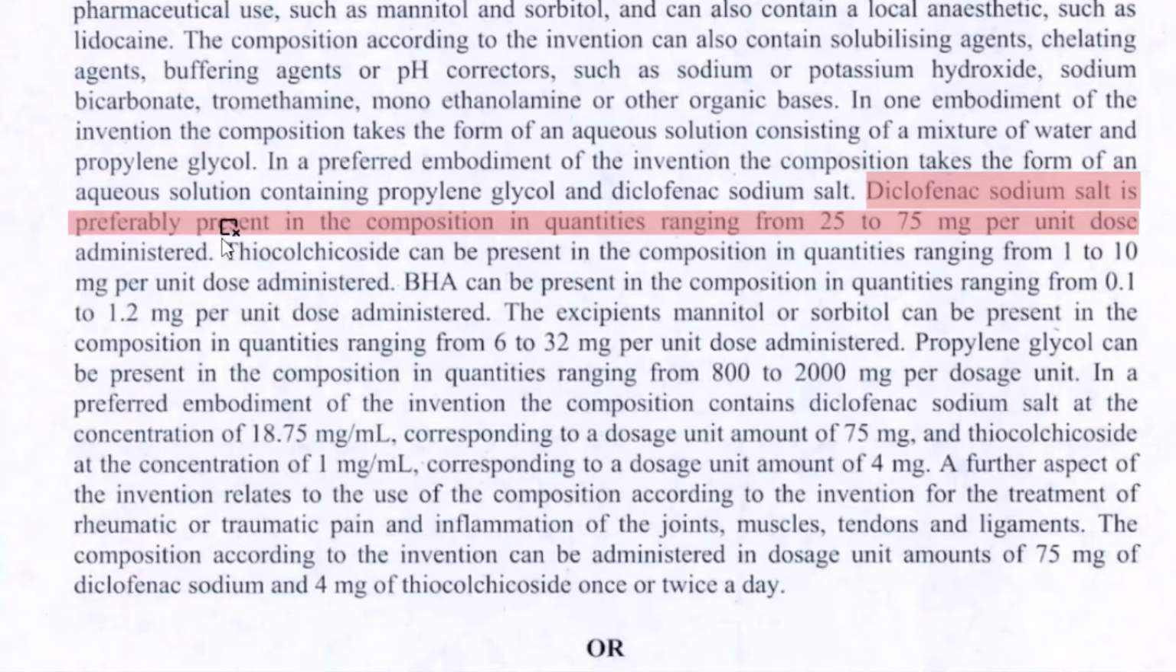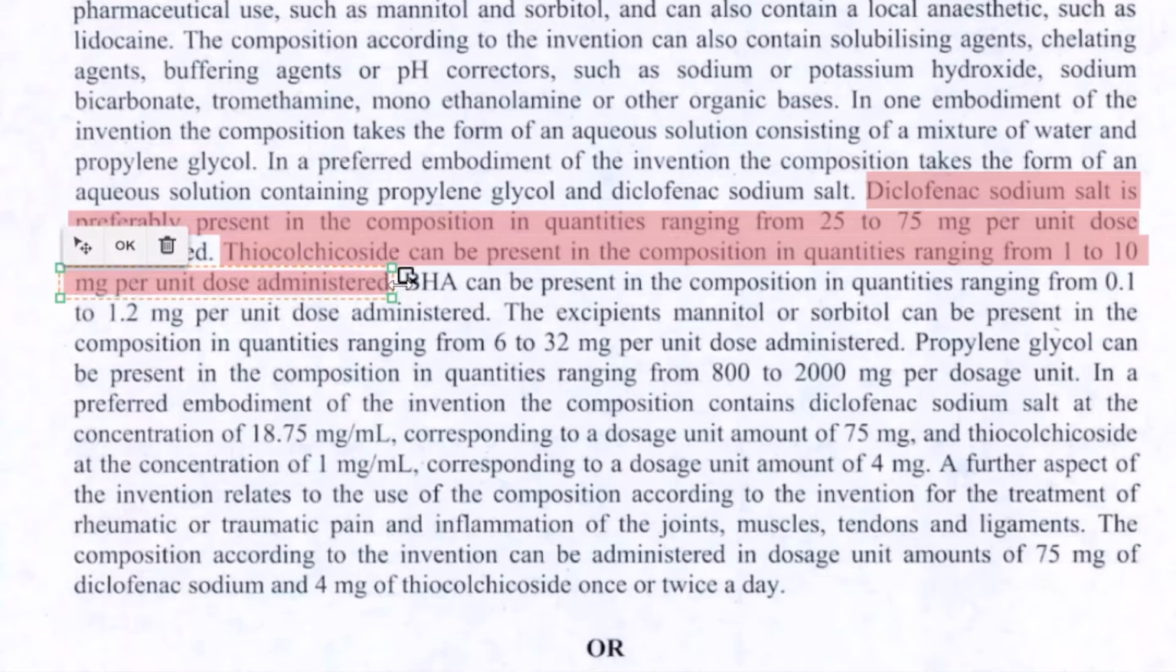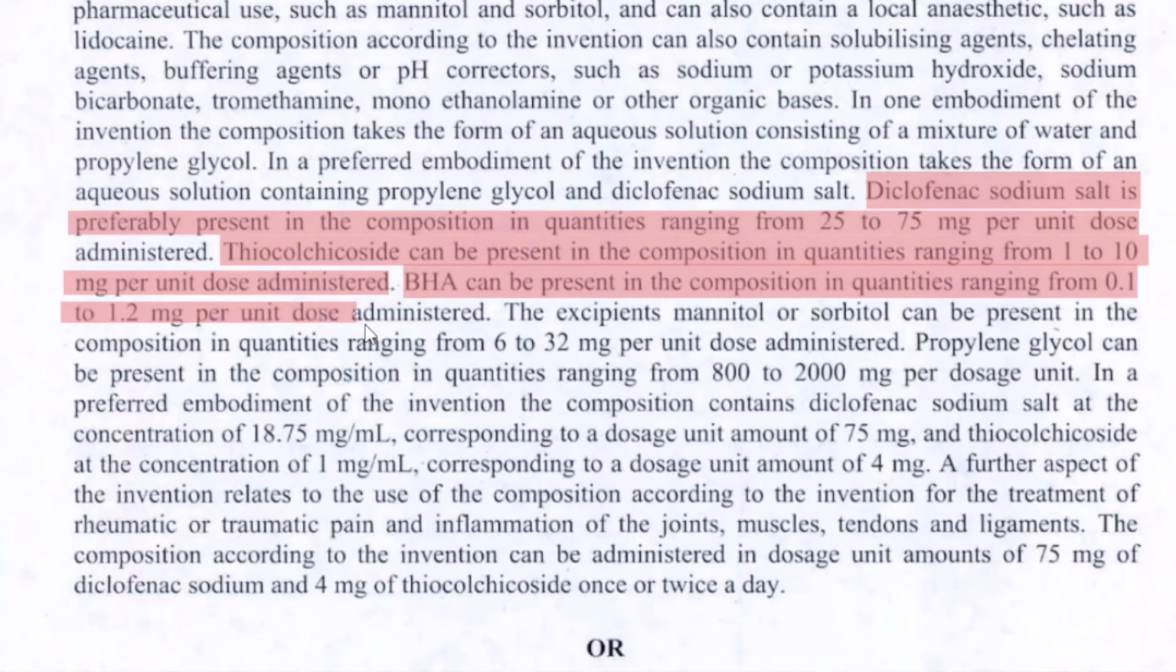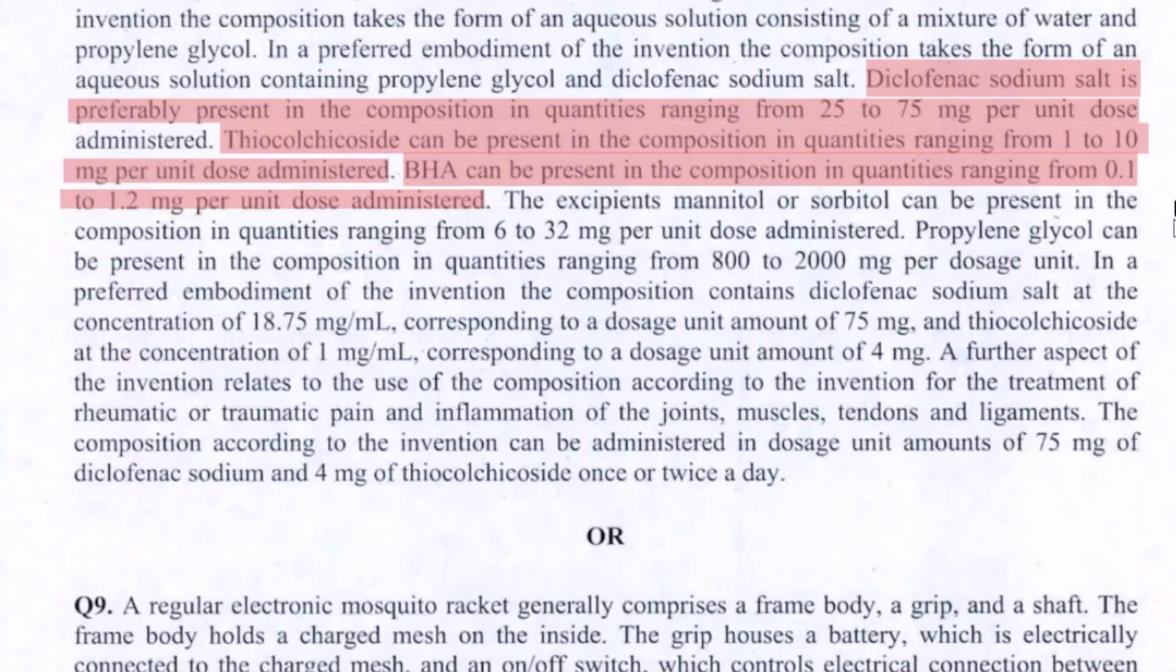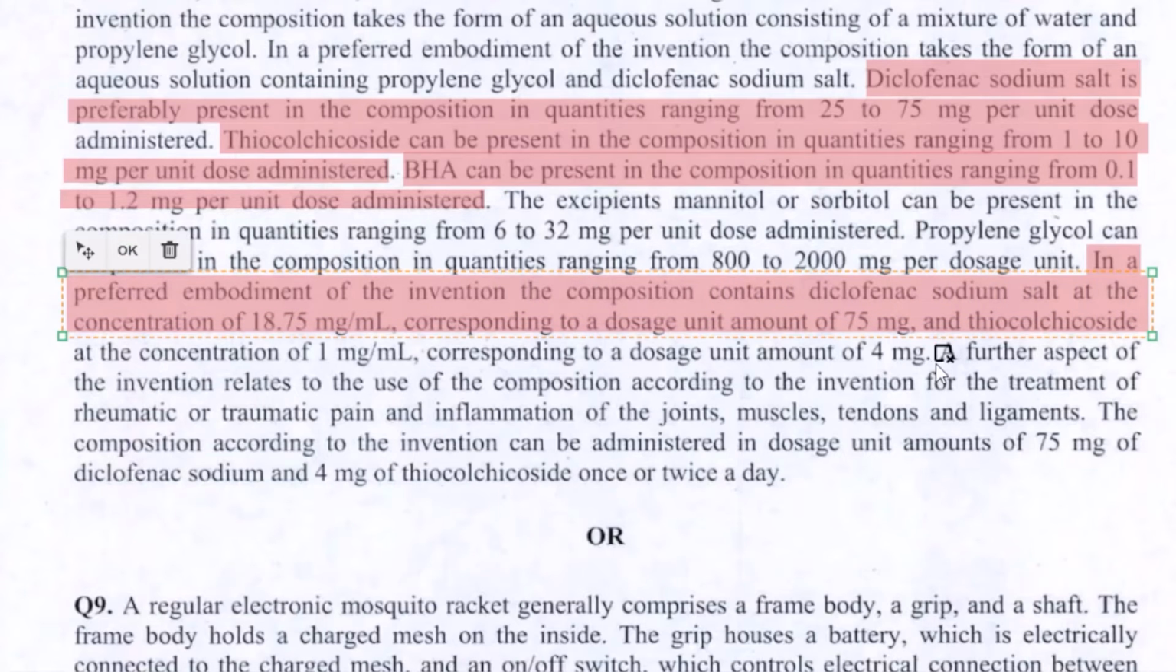Similarly, our ingredient 2 also is provided here in what range it is available. This becomes another dependent claim. You can in fact go further down for our ingredient 3 also. Ingredient 3 also is present in the range from 0.1 to 1.2 mg per unit dose. Then if you go down, you would see this particular paragraph which talks about a specific combination of all these ingredients to make the composition, everything together in one of the embodiments.